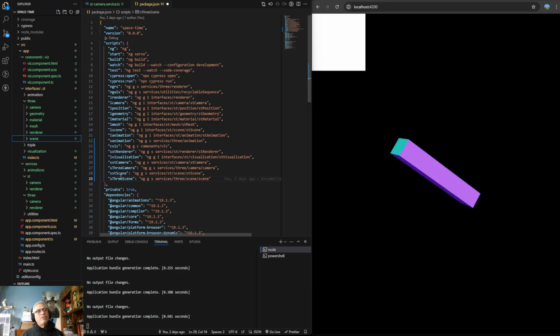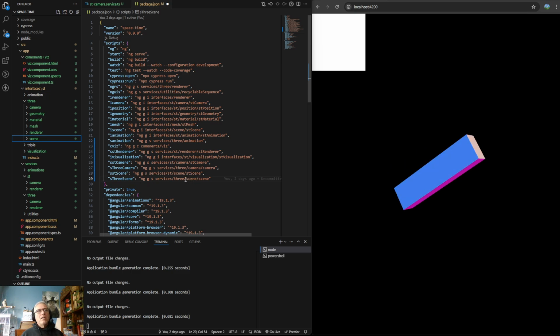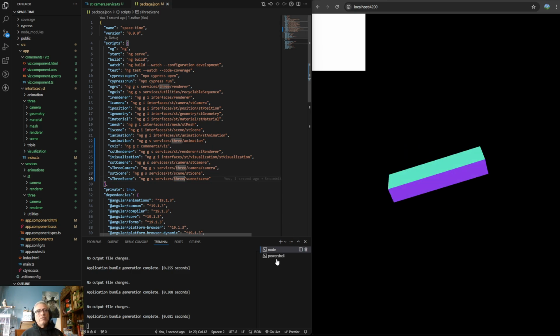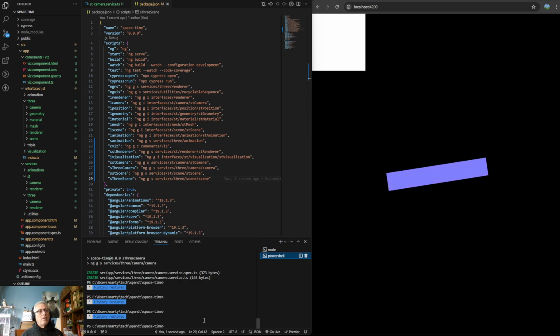But anyway, so now we have two new scripts to run. So we'll run that and just double check that everything looks good. So we'll go to this other thing here, and we'll run npm run sst scene.